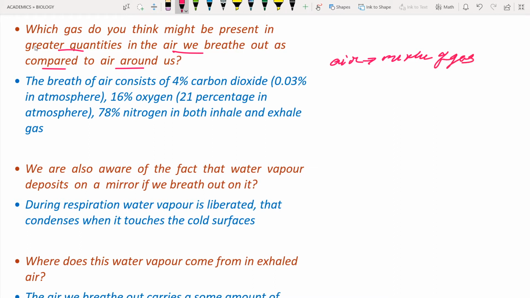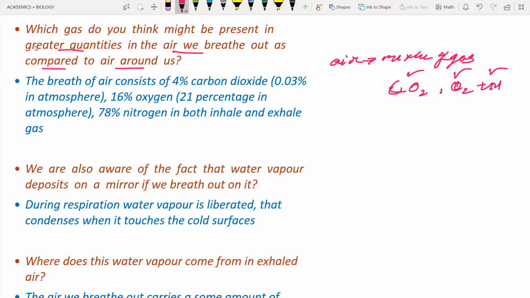If the air is a mixture of gases, which gases are present? Carbon dioxide, oxygen and nitrogen are the different types of gases present in the air. Not only these three, there are many gases present in the air, but we are going to consider only three gases: carbon dioxide, oxygen and also nitrogen.